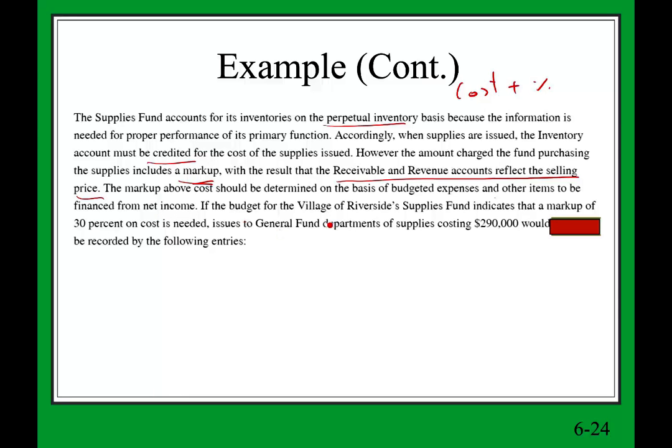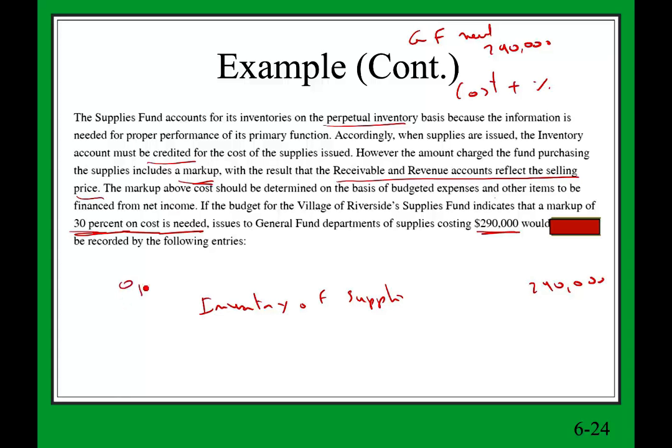Okay, if the budget for the village of Riverside indicates that a markup of 30% on cost is needed, issue to the general fund department supplies of $290,000. So now what's going to happen? The general fund needs $290,000 worth of supplies. First, we have to remove the supplies. Therefore, we're going to credit inventory of supplies, $290,000, and we're going to debit operating expense because now the supplies turn into an expense. Okay, $290,000. This is to remove the supplies and record the expense.